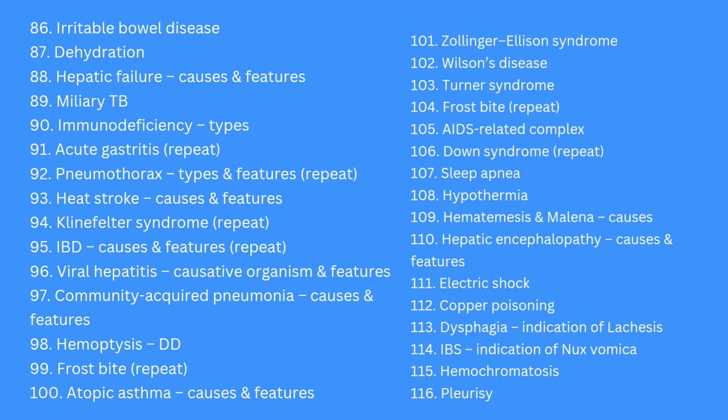heat stroke, its causes and feature, then viral hepatitis, its causative organism and feature, community acquired pneumonia, its causes and feature, hemoptysis with differential diagnosis, atopic asthma, its causes and feature, Gallagher-Wilson syndrome, Wilson disease, Turner syndrome, AIDS with related complex, sleep apnea, hypothermia, hematemesis and melena, hepatic encephalopathy, electric shock, copper poisoning, dysphagia, IBS with indication of Nux vomica, hemochromatosis